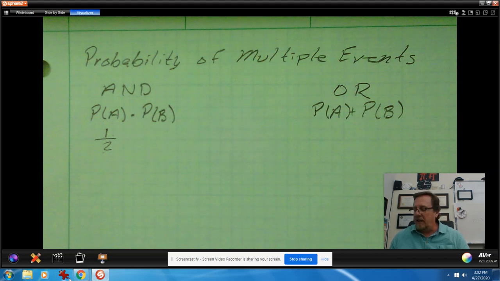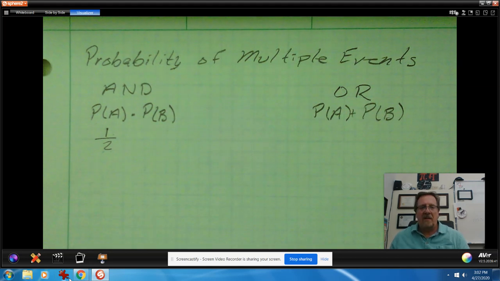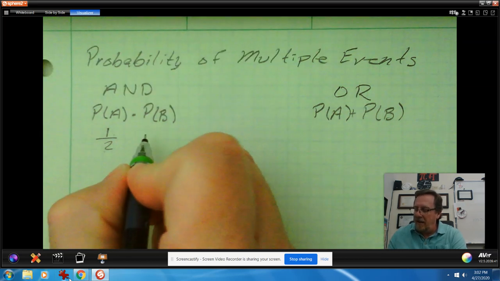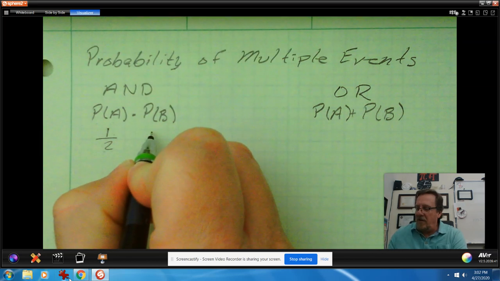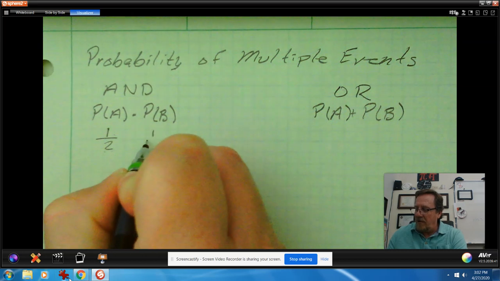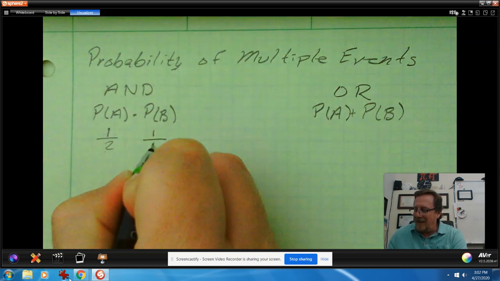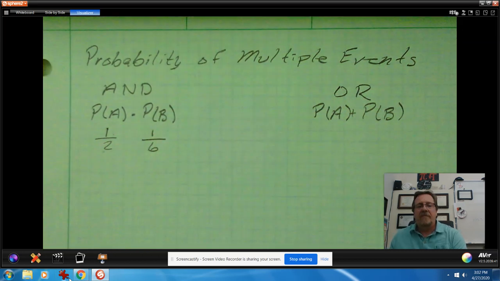And then if we look at the probability of B as the probability that we'll roll a 3 on a number cube or a die, how many 3s are on that cube? Well, there's 1 3, and there are 6 total possibilities because there's 6 numbers on that die.